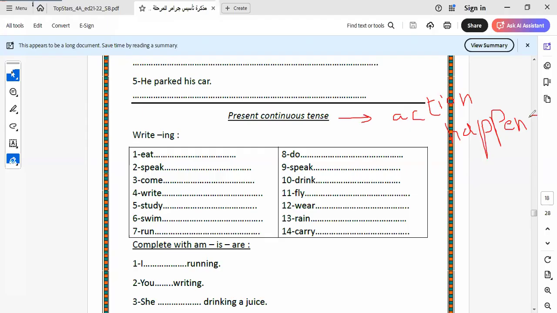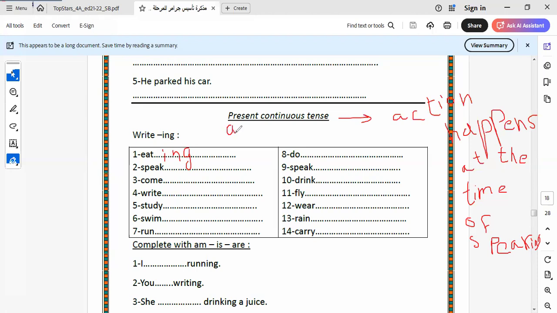I think we know this during the academic year. It happens at the time of speaking. So here we use the present continuous tense to express an action that happens at the time of speaking. When we say this, we have verbs adding ing, like eating. What is the formula of this tense?